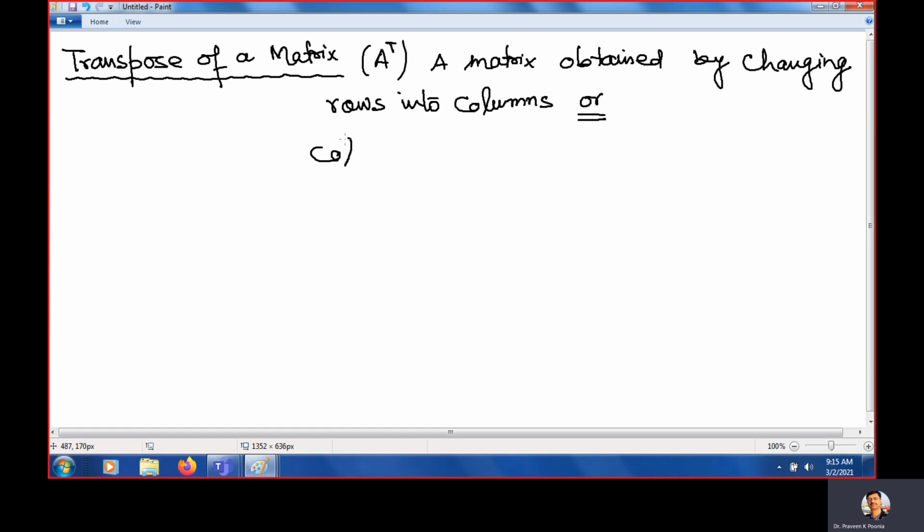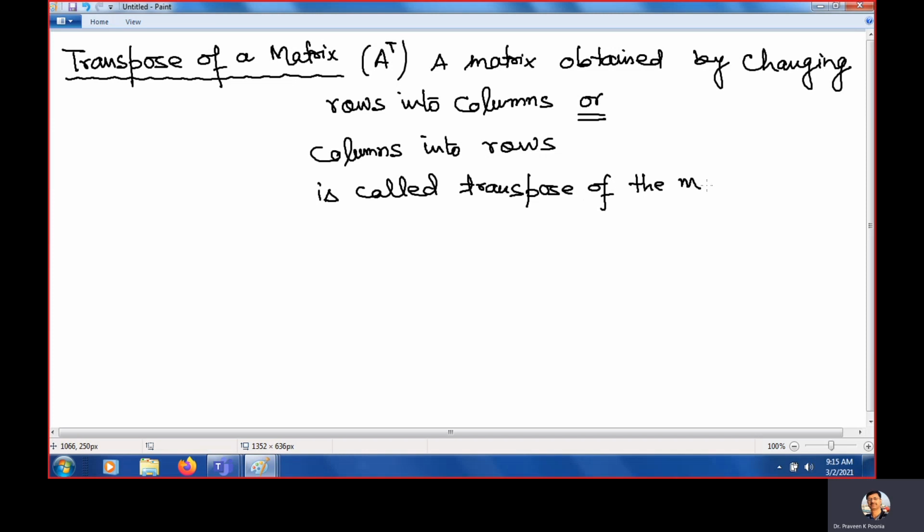or columns into rows is called the transpose of the matrix. And what is this notation? It is denoted by AT.